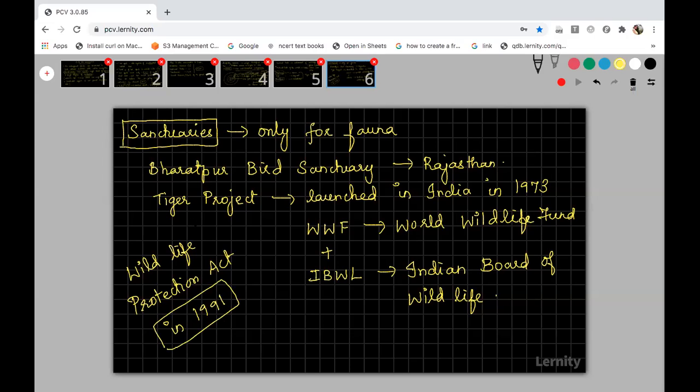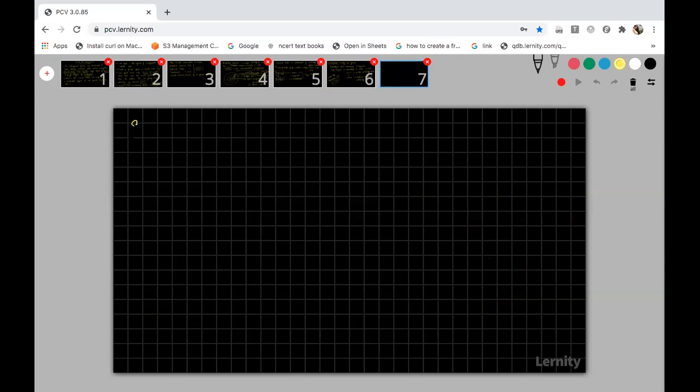Anybody know what is the symbol of WWF? One animal symbol will be there. Very good. Giant panda. Giant panda symbol will be there in the WWF. It's very good. And one more thing we want to discuss. Sacred groves, right? Any idea about sacred groves?